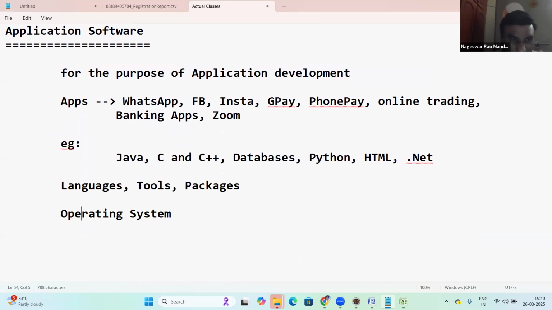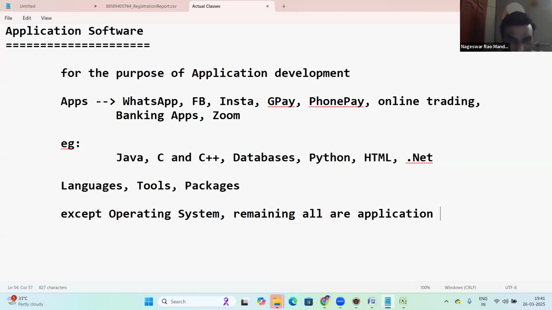Except OS. Only the OS can interact with the hardware components. So OS is system software; except the operating system, all the remaining are application software.